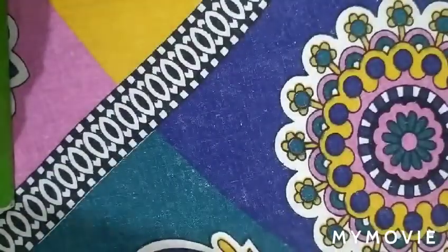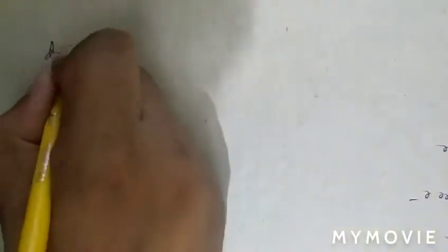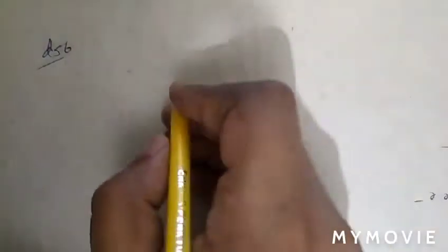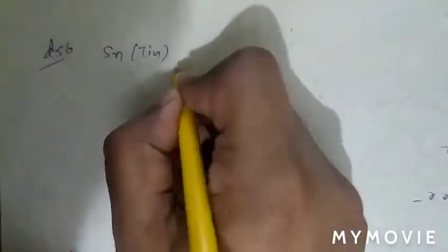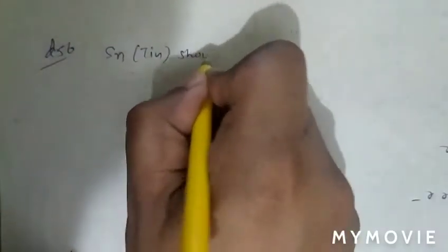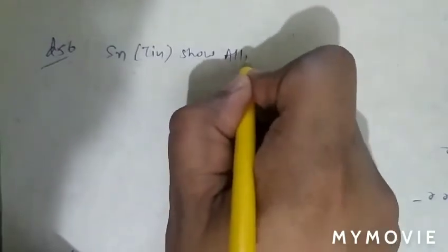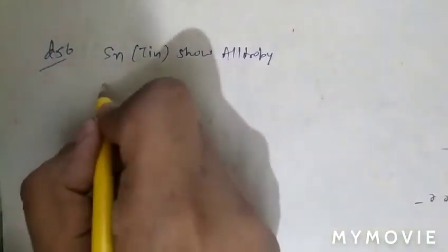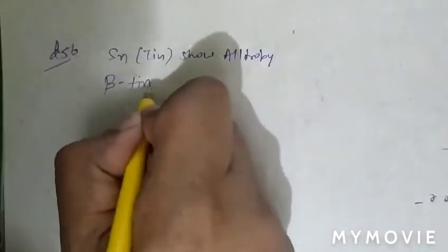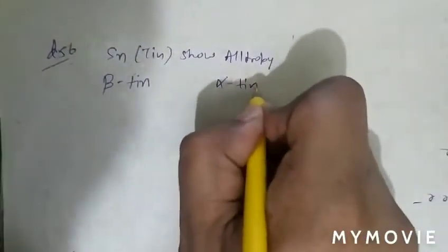See question number 56. Question number 56 is about elements showing the phenomenon of allotropy. As we know, tin can show allotropy. Two allotropes are formed by tin, that is beta tin and alpha tin.